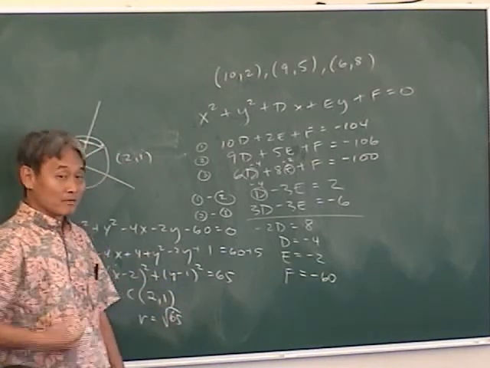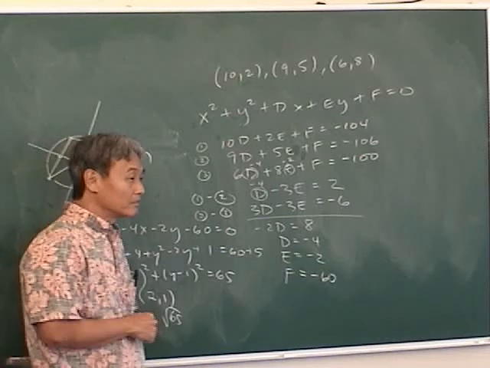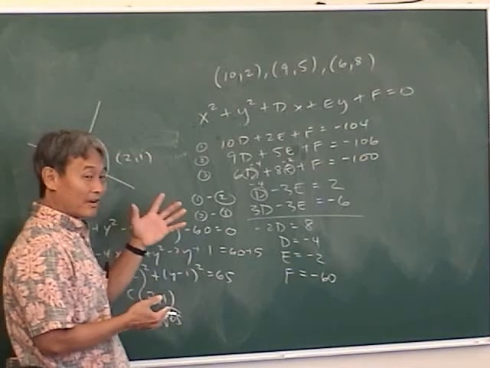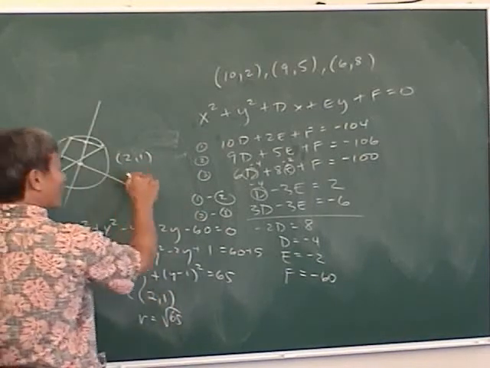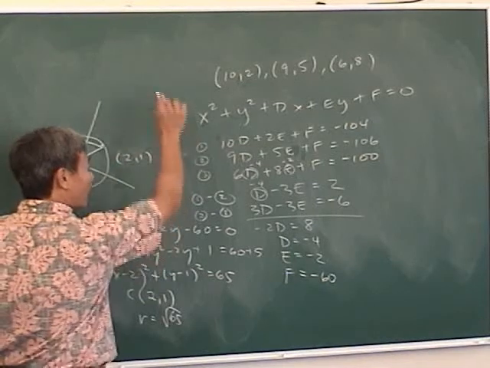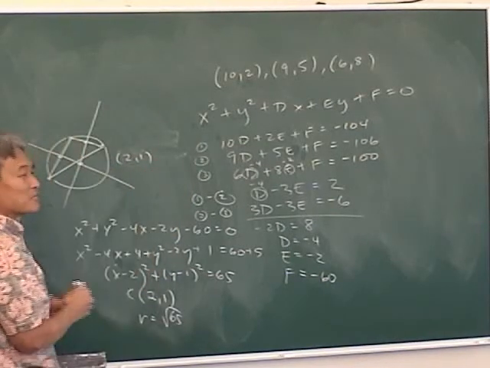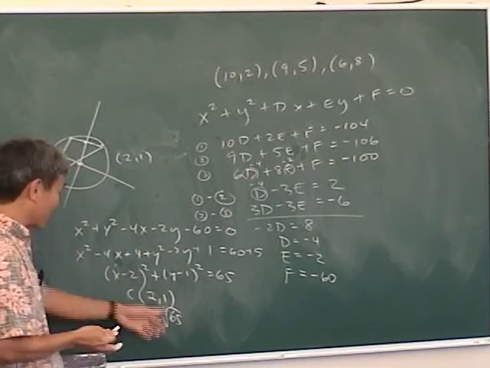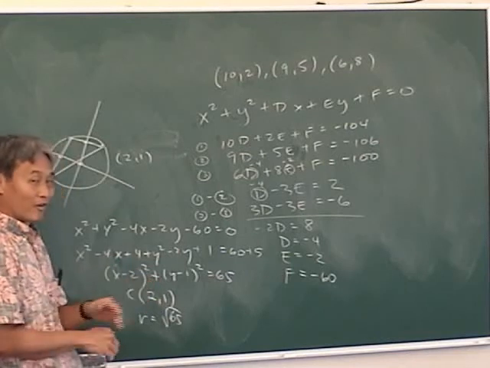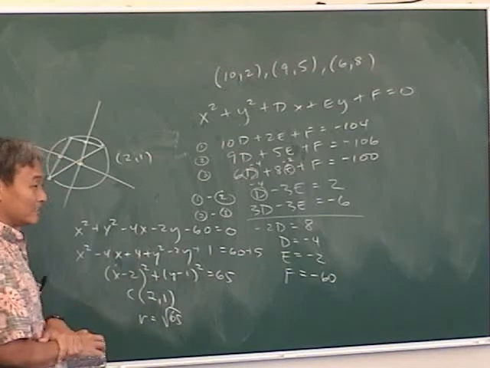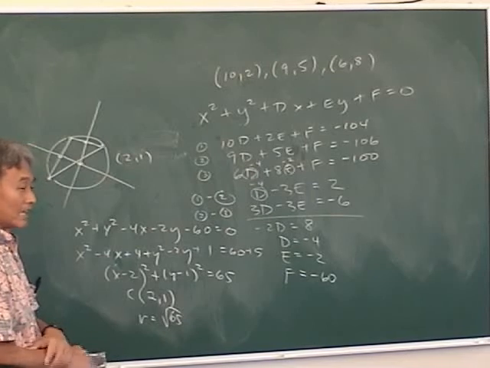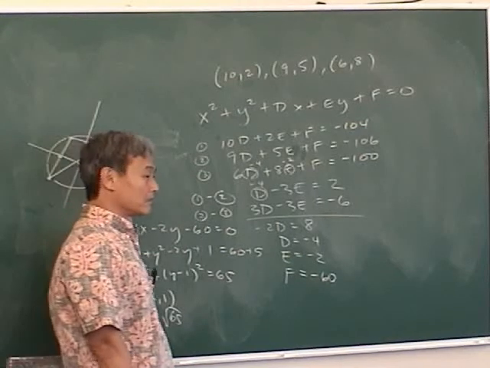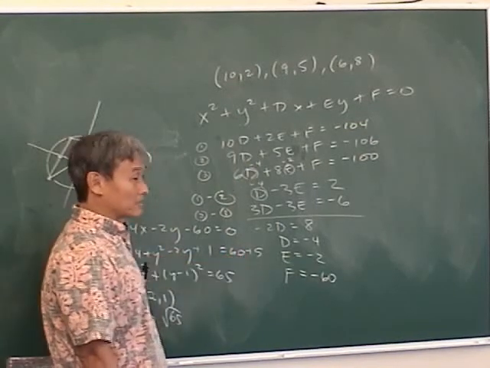But I also have other ones in my pocket too. I'm not going to tell you. Because you know what most teachers do? Most teachers just do the 3, 4, 5 triangle and the radius comes out 5, right? So they just go, okay, from the center, go 4 right, 3 up, 3 right, 4 up, 3 left, 4 up. But that's weak. Because to make 25, it's just 3 and 4. That's it. But with 65, you got 8 and 1 and 7 and 4. That's how I write problems. And like I said, I have others in my pocket waiting for you and for the quiz and test. Can you do this? Yeah. Okay, that's all you gotta do.